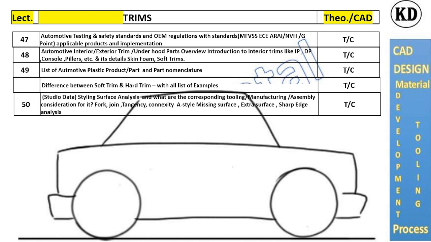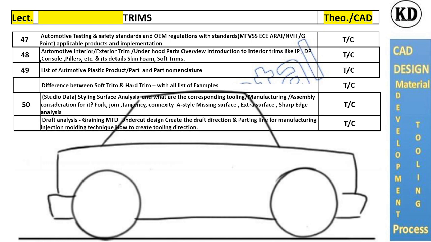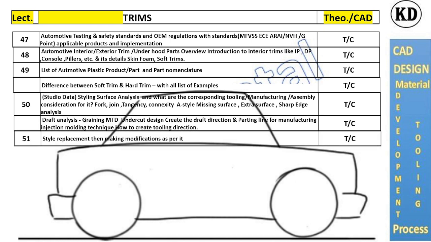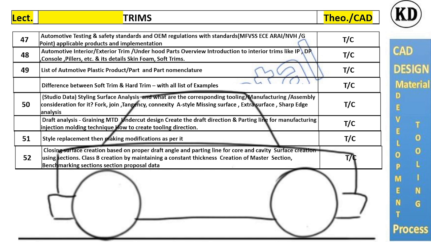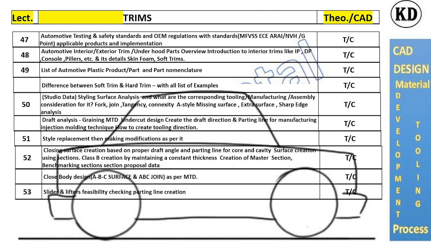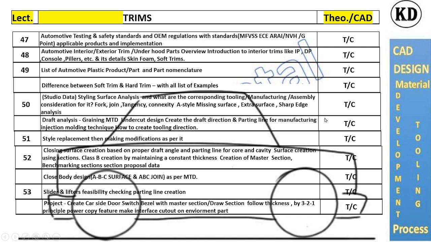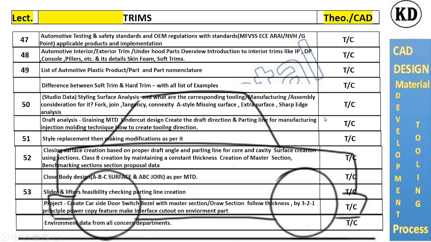Next one will be the styling, A surface analysis, draft analysis, style replacement, closing surface, closing body. That's all we will cover in our training sessions by the theory lectures or CAD lectures.